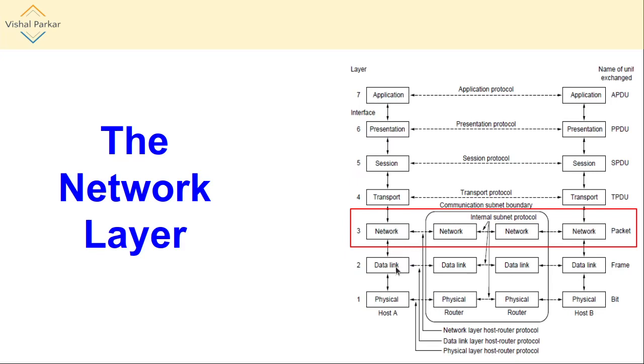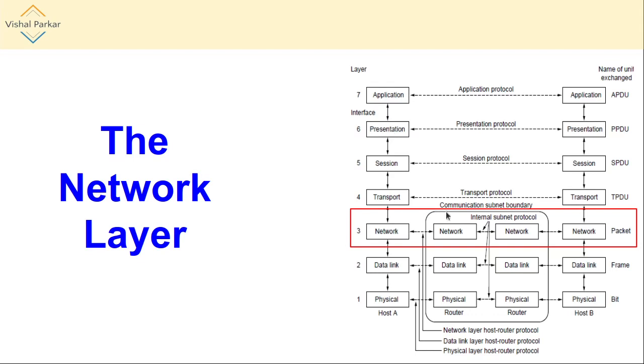Welcome to this video. Today we are going to see the network layer, which is the third layer from the bottom of the OSI reference model having 7 layers. As you can see here, this is the last layer from the bottom, which is hop to hop. Above, right from transport, session, presentation and application, they are said to be end to end.